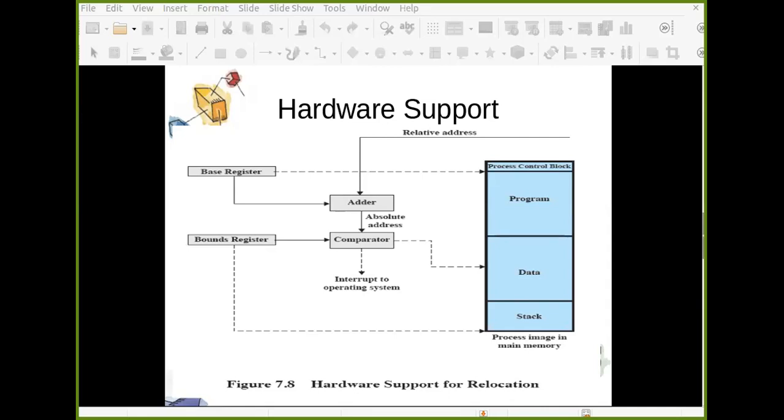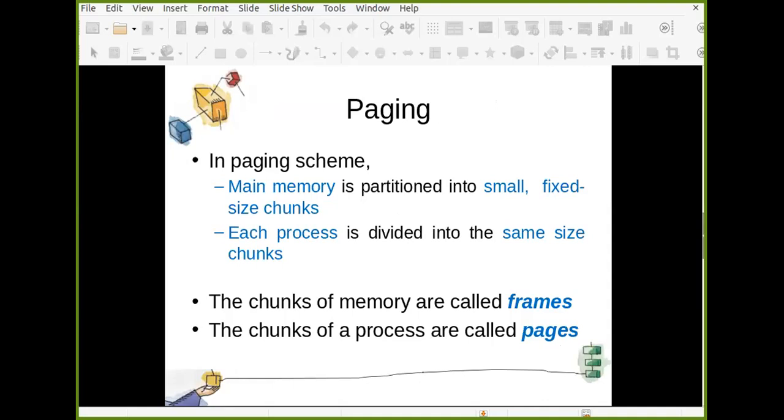So now today we'll start with the next memory management scheme, that is paging. Now what happens in the paging scheme? This paging scheme is quite similar to fixed partitions, but it is a little bit advanced compared to that. So what is this paging?